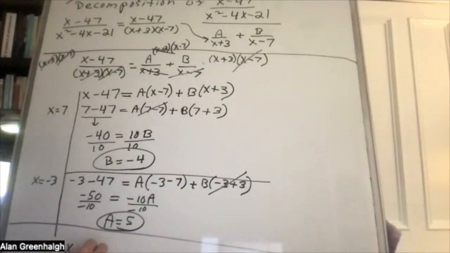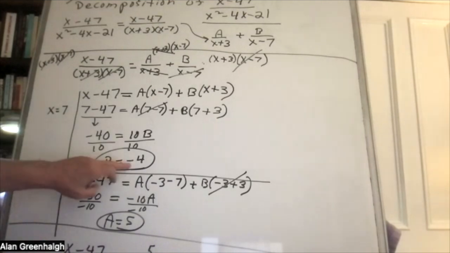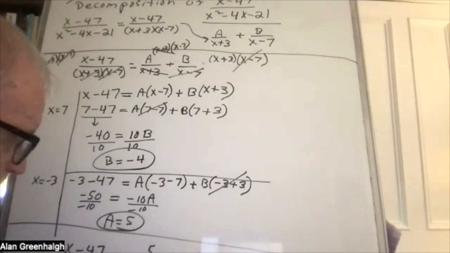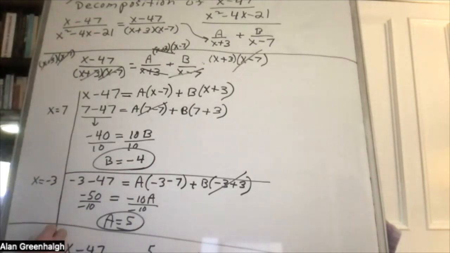Okay, so we're going back up to the top to write the answer. (x minus 47) over (x squared minus 4x minus 21) equals 5 over (x plus 3). And the B is negative, so I'm making that -4 over (x minus 7). This is the answer.